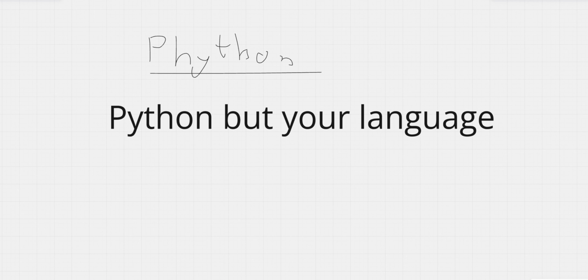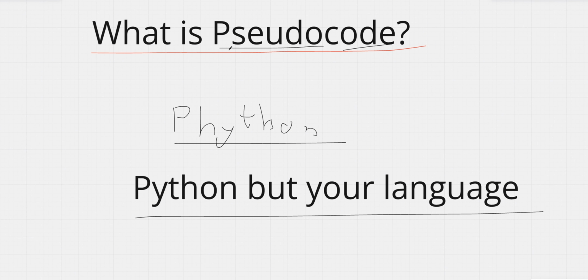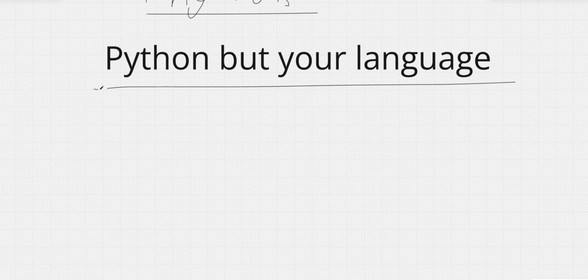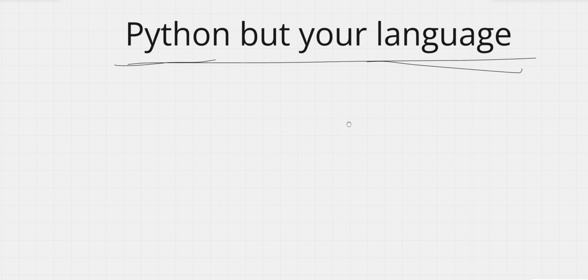Here is basically pseudocode. Alright. Since pseudocode means fake code, it's basically Python, but you make it on your own. Alright. Let's make a pseudocode for a condition where if someone is 18 plus, they can drive a car. If someone is 18 minus, they can't drive a car.